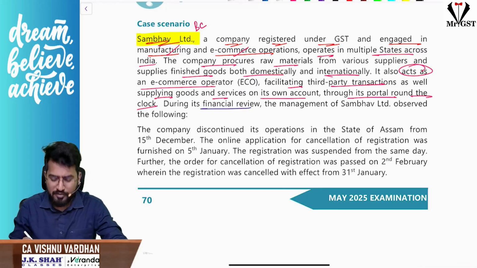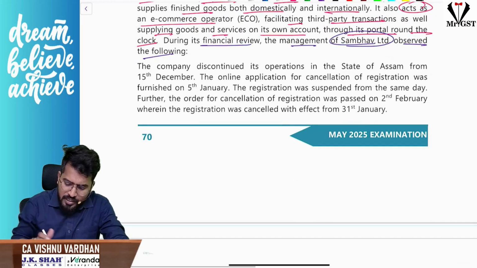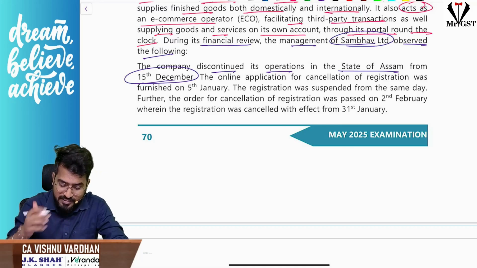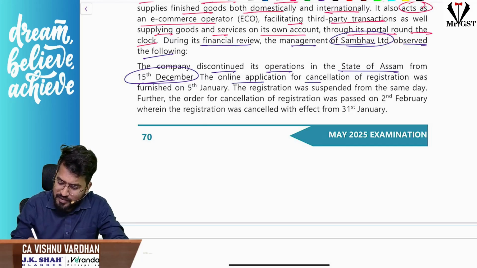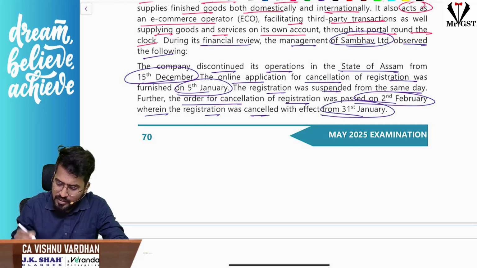During the financial review, the management of Sambhav Limited observed the following. Company discontinued its operations in the state of Assam from 15th December. Online application for cancellation of registration was furnished on 5th January. The registration was suspended from the same day. Further order of cancellation of registration was passed on 2nd February, wherein registration was cancelled with effect from 31st Jan.